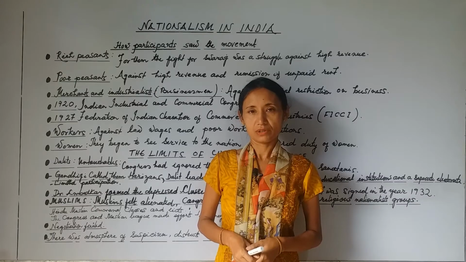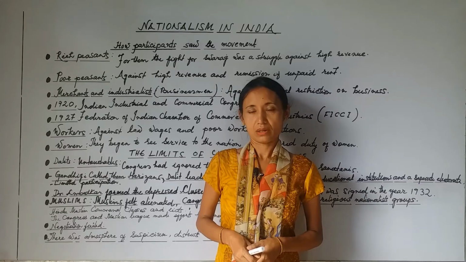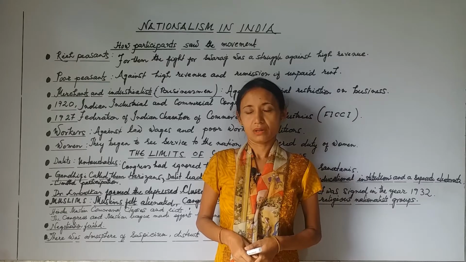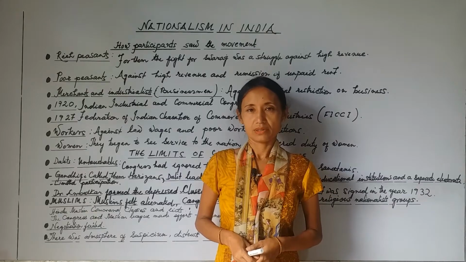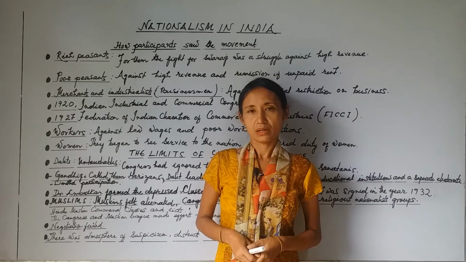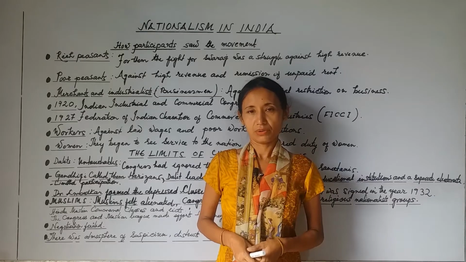They found it difficult to pay the revenue, so they appealed to the government to reduce the revenue rates, but the government denied. That's why they got angry with the government and joined the civil disobedience movement, hoping that Swaraj would bring reductions in their revenue rate.